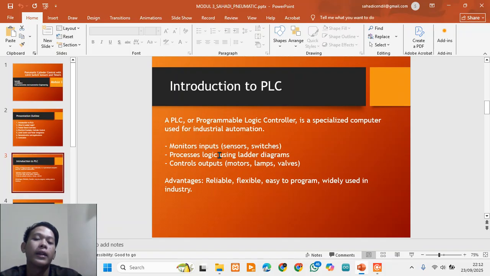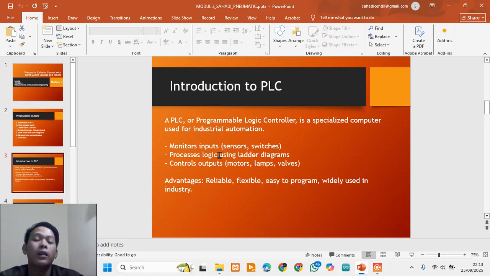Point two, they process this information according to a program, usually written in ladder logic. Finally, they control output devices such as a motor, lamp, valve, or relay, etc.